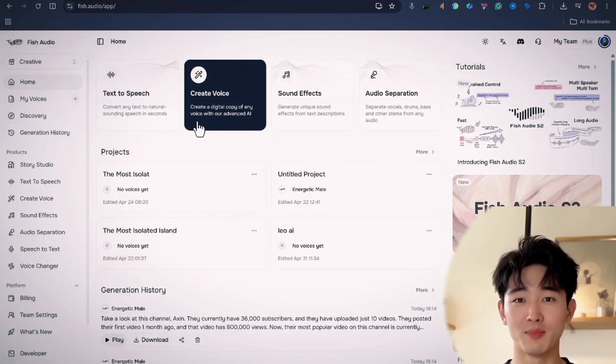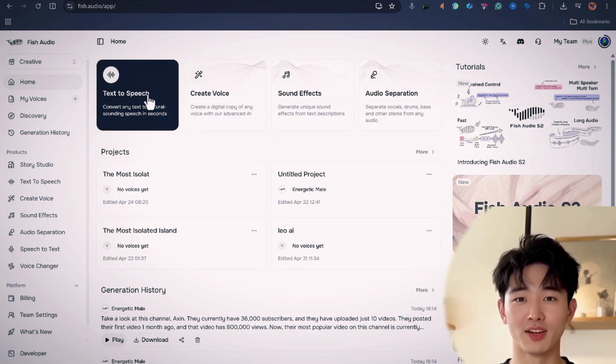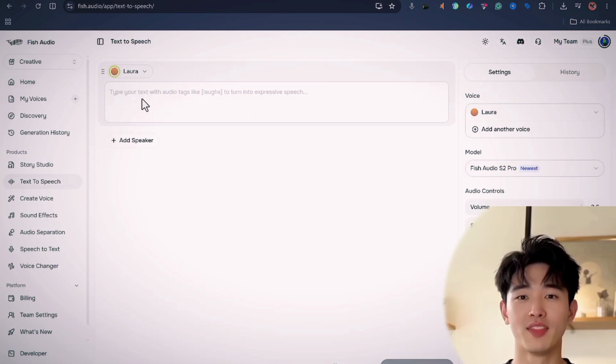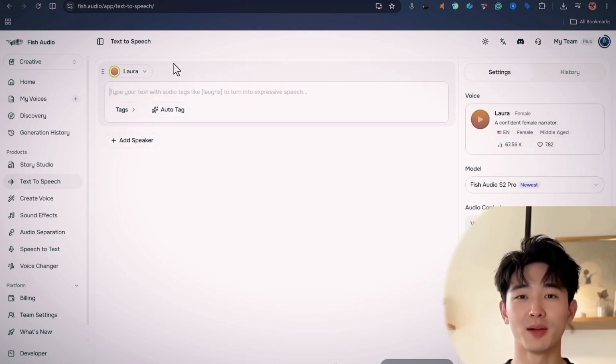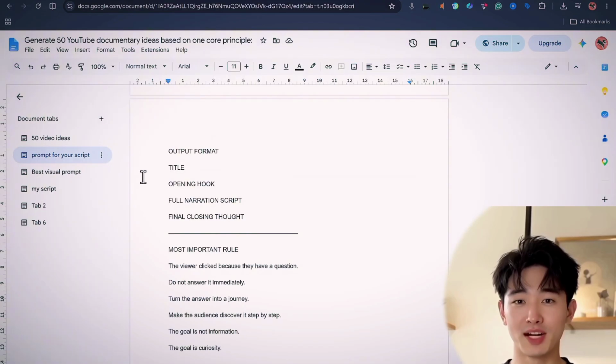The next thing you need to do is to generate your voiceover, and you can use any AI tool of your choice, free or paid. For me, I'm going to be using a paid one because I like the tool. So what you just need to do is come to Fish Audio and make sure you go to the text-to-speech here. I've already selected a voice. What I just need to do is paste it and click on generate. It's very simple. You don't need to stress that. So now you have your voiceover.